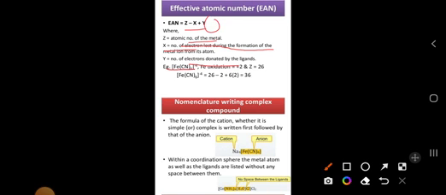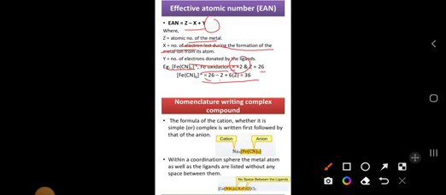In this, the Fe oxidation state is +2. The atomic number of Fe is 26, that is Z. X is nothing but the number of electrons lost. How many electrons are lost? 2. Coming to cyanide, how many ligands do we have? 6. How many electrons is each donating? 2 electrons. Then we are getting 36 here.